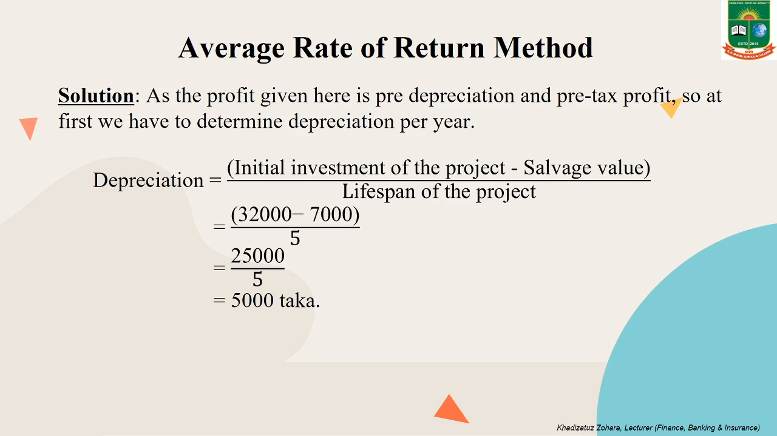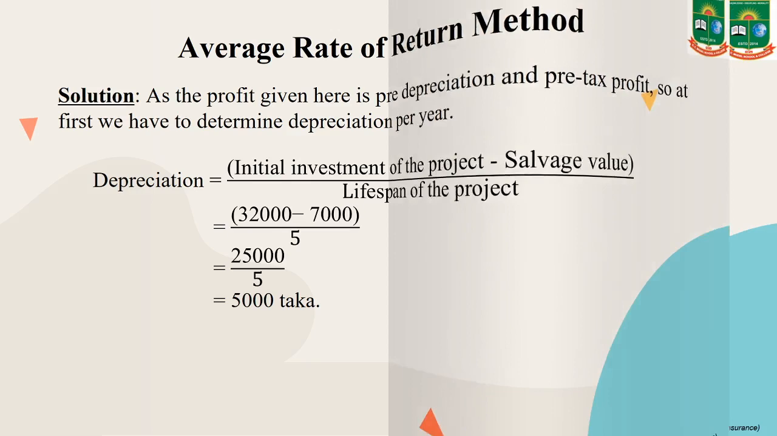In this solution, at first we have to determine depreciation. Given here is the pre-depreciation and pre-tax profit. So we have to determine depreciation per year. We know the formula of depreciation is initial investment of the project minus salvage value divided by lifespan of the project. Here initial investment of the project is 32,000 taka and salvage value is 7,000 taka. So 32,000 minus 7,000 divided by 5, we get 25,000 divided by 5 equal to 5,000 taka per year.